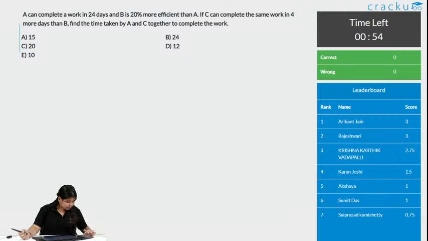How many questions from number system will be asked in the examination? Generally they ask one question and sometimes two, but mostly one.